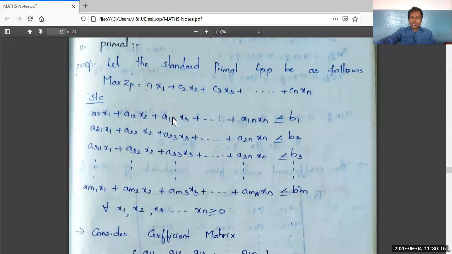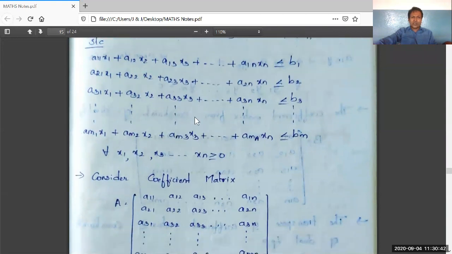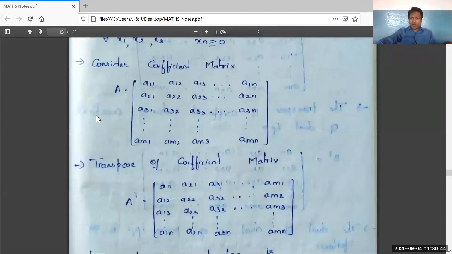Now we have to find out its dual. Again for the dual, we should again find out the dual. Then we have to get this primal. For a change, at last we will take Z1, Z2, so on up to Zn instead of x1, x2, so on up to xn. So as per the rules of writing the dual LPP for a given primal LPP, we take the coefficient matrix. Have a glance at this coefficient matrix.